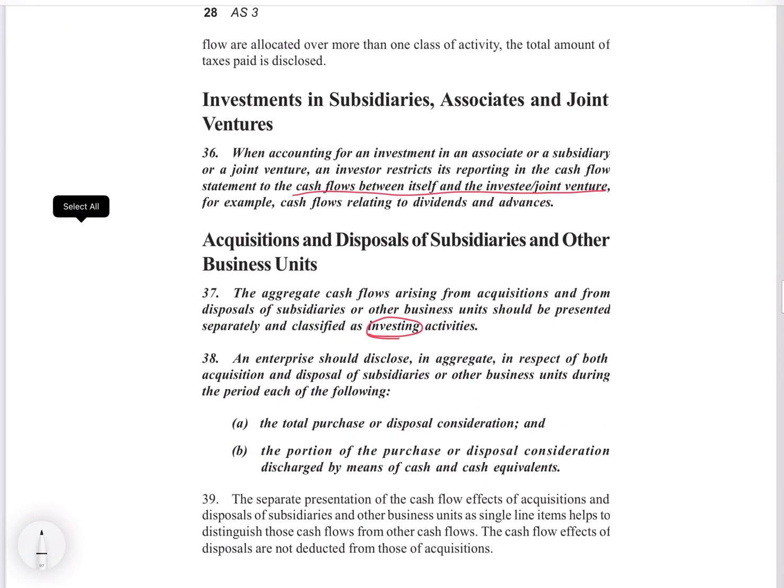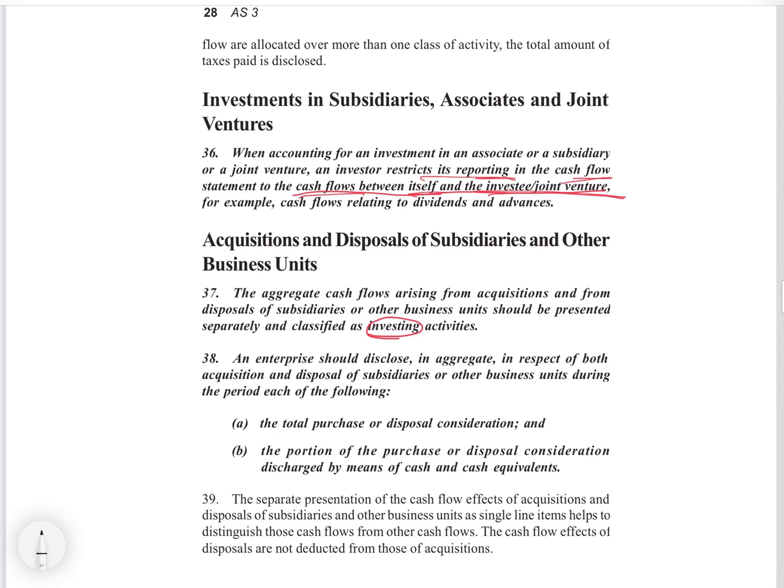Investments in subsidiaries, associates and joint ventures. So if you are making such investments, your reporting will be to the extent of your interaction with that business, like that subsidiary, associate or joint venture. Here they say the investor restricts its reporting in the cash flow statement to the cash flows between itself and the investee or joint venture, like cash flows relating to dividends and advances.